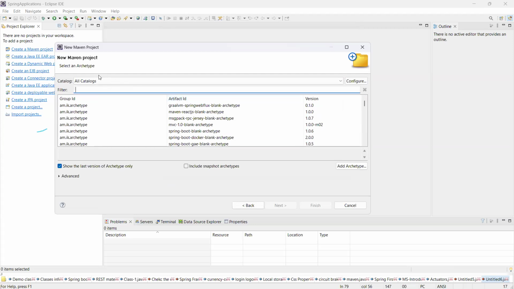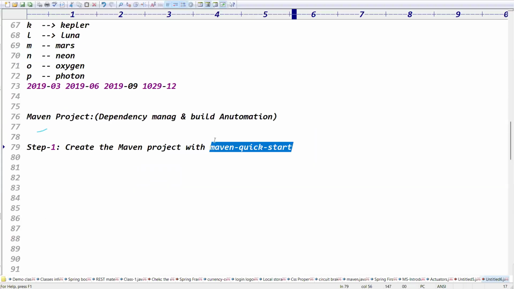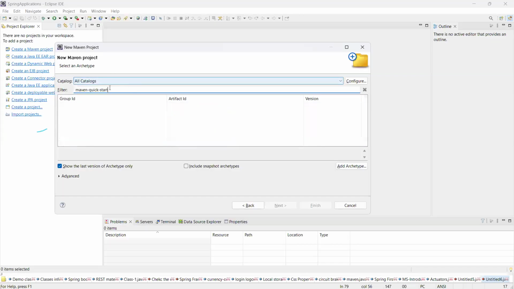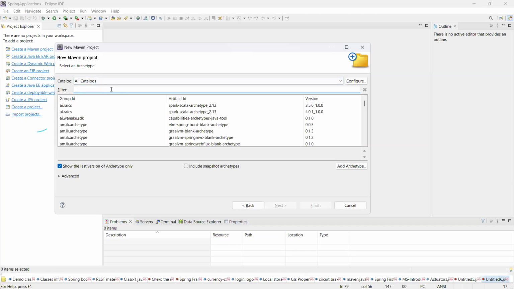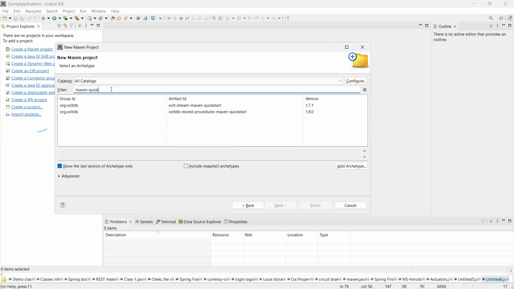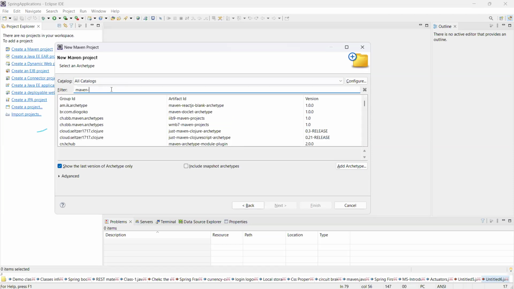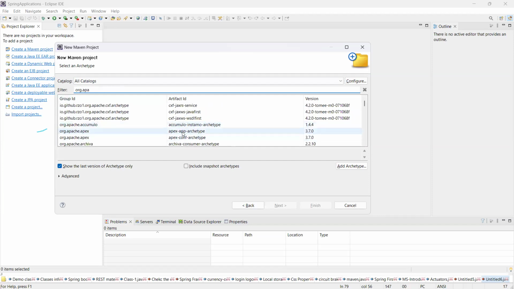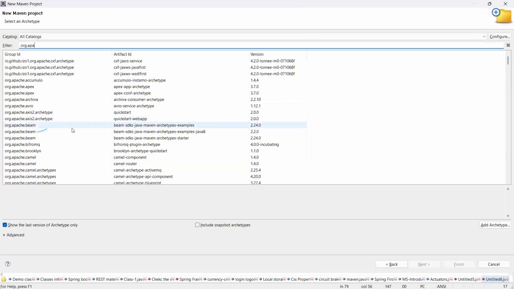Yeah, we have the catalogs here. Then you can go for the Maven project. You search for the Maven quick start project directly here. You can search for org.apache, the Maven archetype. You need to select the quick start project.